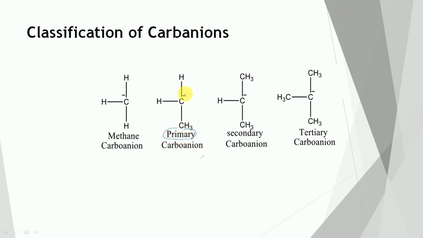In this case, the negative charge is carried by the carbon that is attached to one other carbon. In secondary carbanions, the negatively charged carbon is attached to 2 carbons, and in tertiary carbanions, the negatively charged carbon is attached to 3 carbons. The methyl carbanion is considered a special case in which the carbon carrying the negative charge is not attached to any carbons.